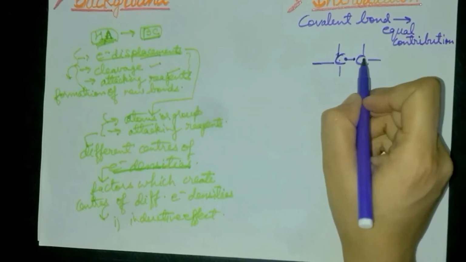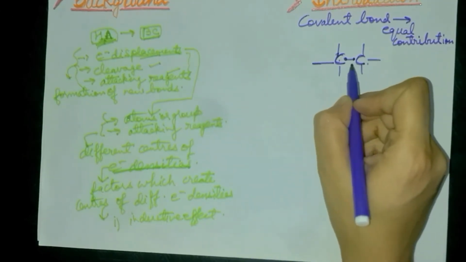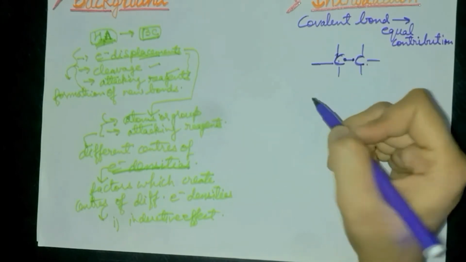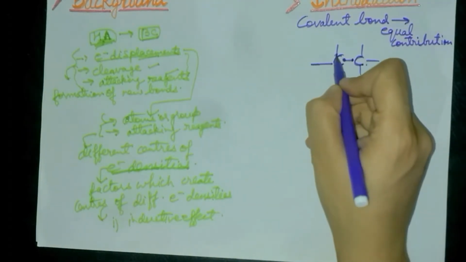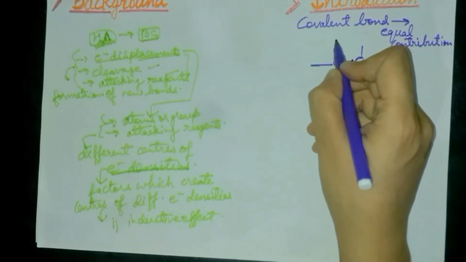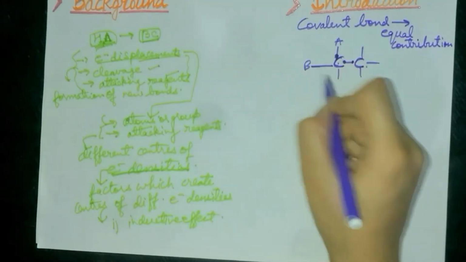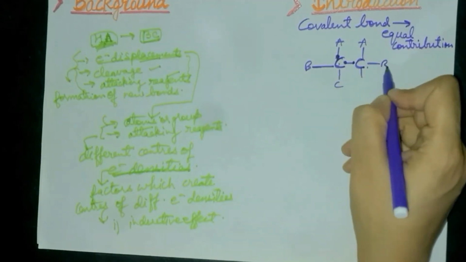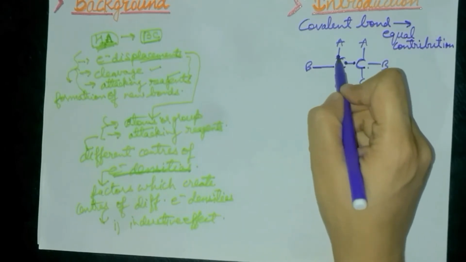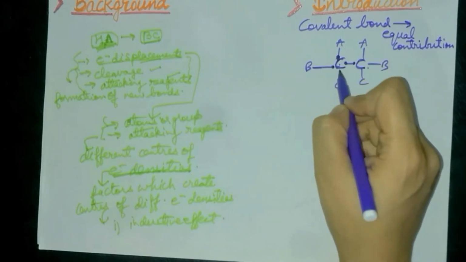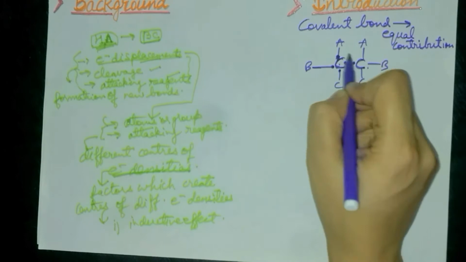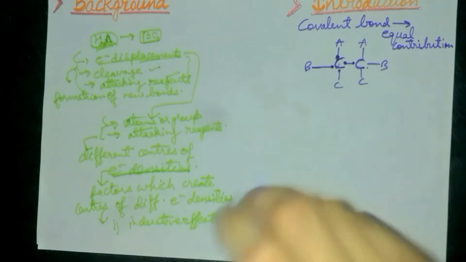The carbon atom has 4 electrons in its outermost or valence shell orbital, that's why it forms 4 bonds.